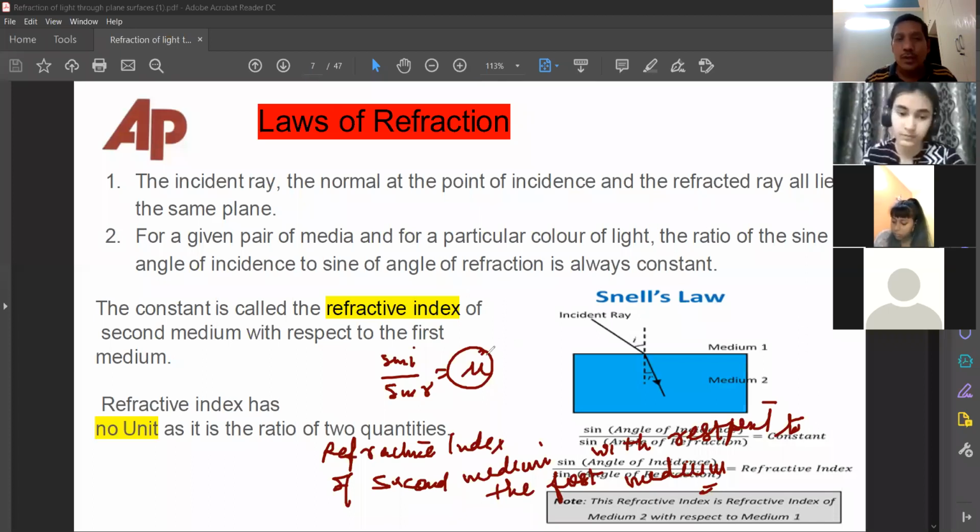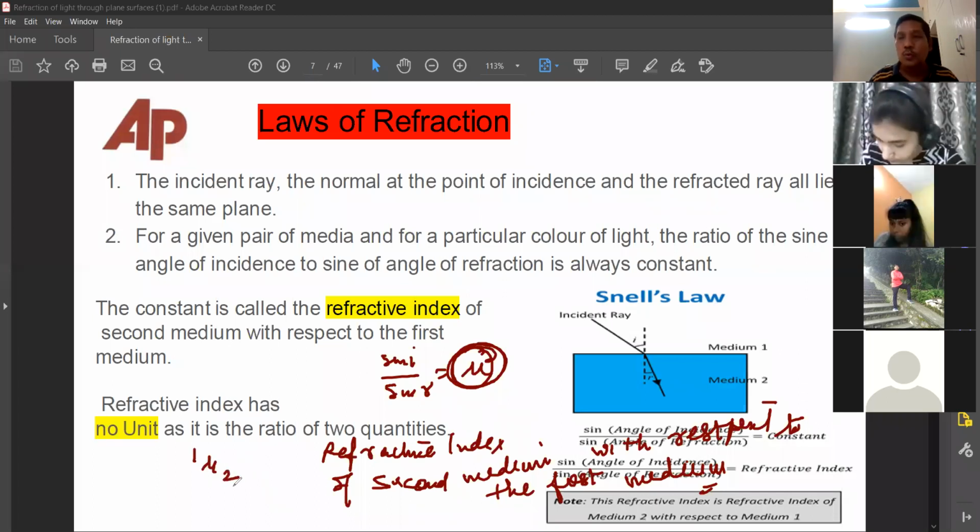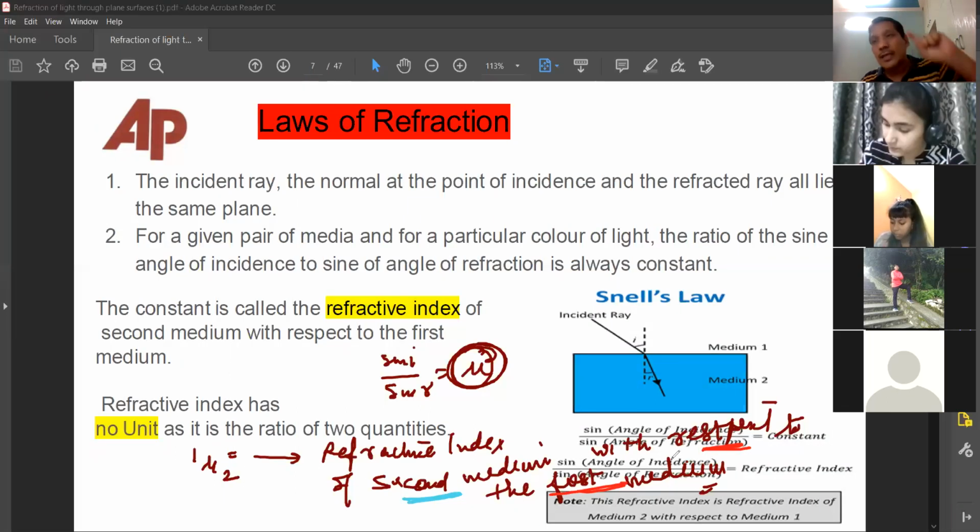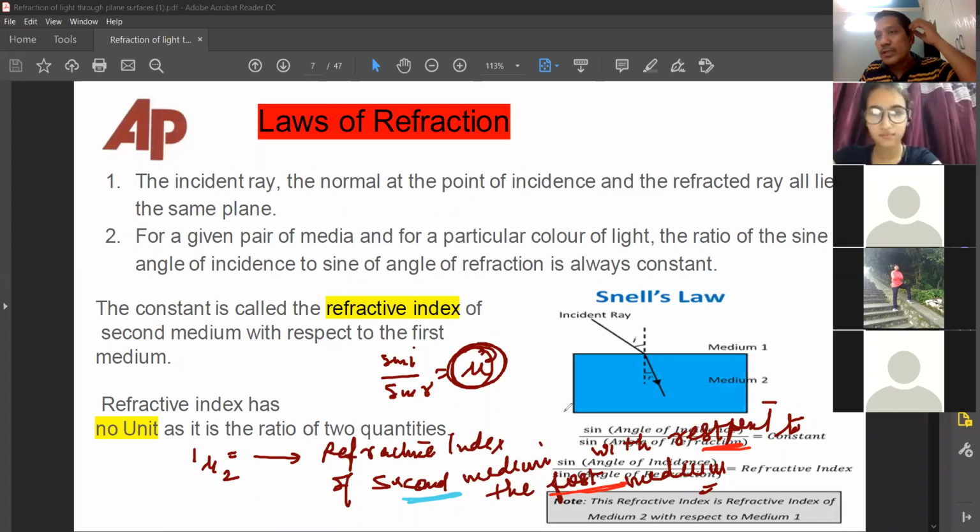Now, whatever the value of mu is, that value of mu is recorded as 1mu2. Now 1mu2 means the refractive index of the second medium with respect to the first medium. Always please understand, we never call the refractive index of first to the second. It is always called the RI of the second medium with respect to the first medium.